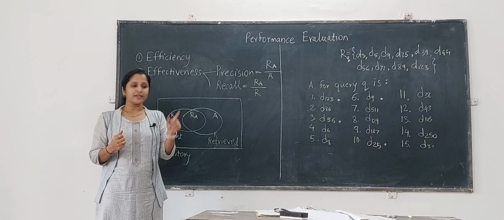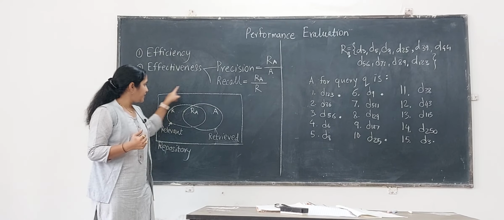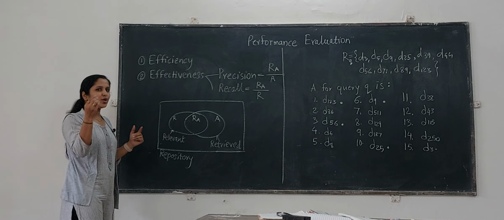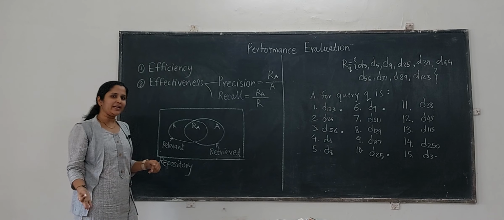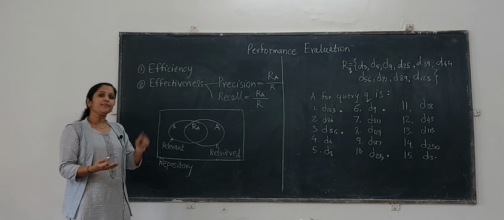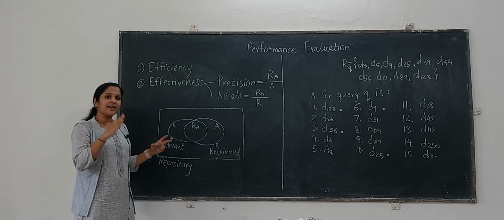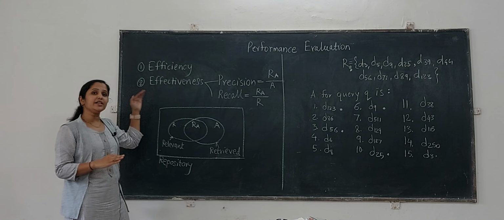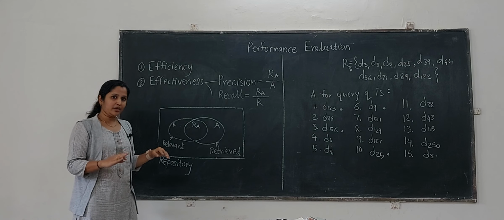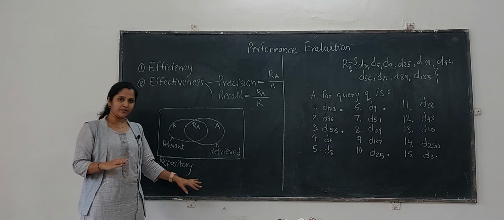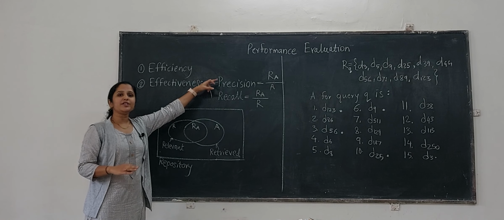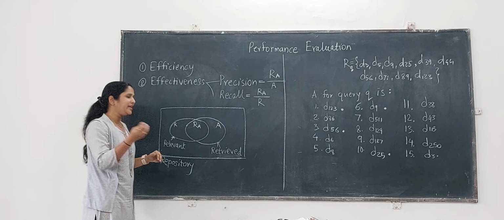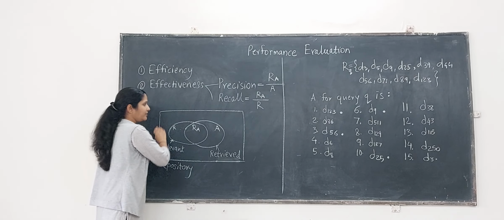So, considering this is the standard set of the document repository and certain queries, a question set like Q1, Q2, Q3, likewise there can be any number of queries, and for every query, as they are acting as domain experts, they decide the relevant set of documents. So, we have to have that with us, only then will we be able to measure the performance of an information retrieval system.